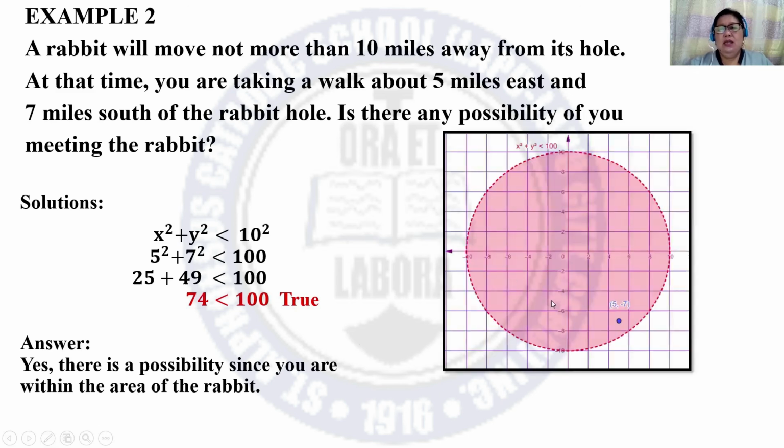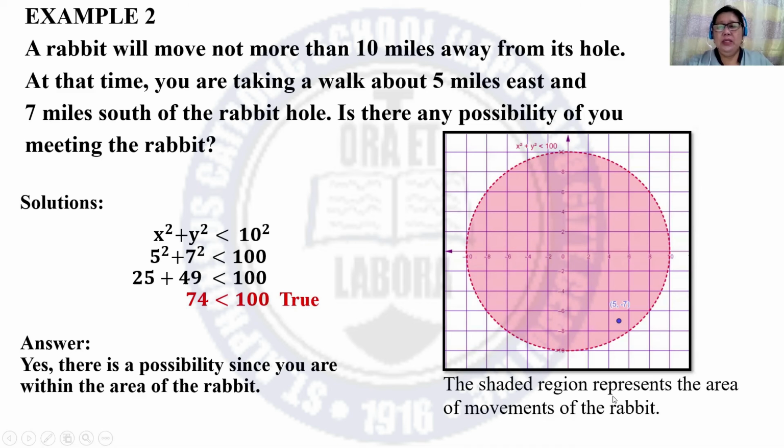So this is the illustration. If this is the hole and you are just simply here, and the rabbit will just move around here, there is a possibility that you will meet the rabbit. The shaded region represents the area of movements of the rabbit. And it's a broken curve because the symbol is less than.